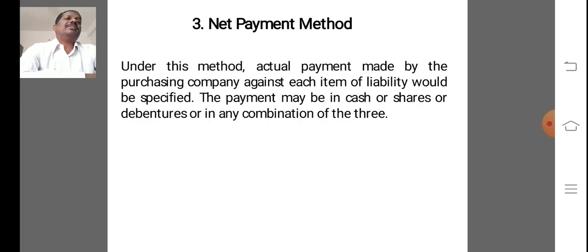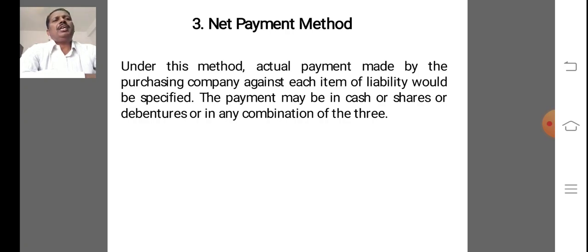Under net assets, we calculate the total value of assets taken over by the purchasing company at agreed value, then deduct total liabilities taken over at an agreed value. The difference is called purchase consideration.